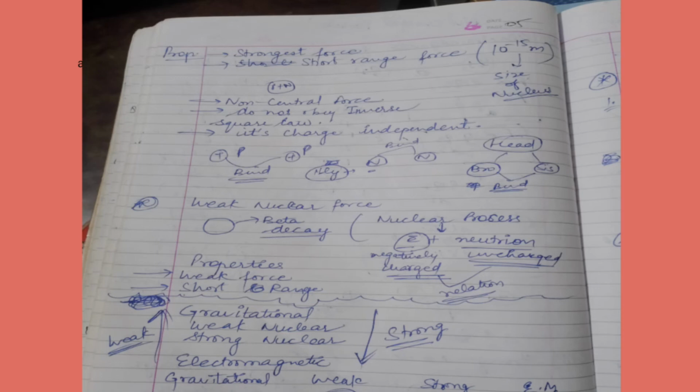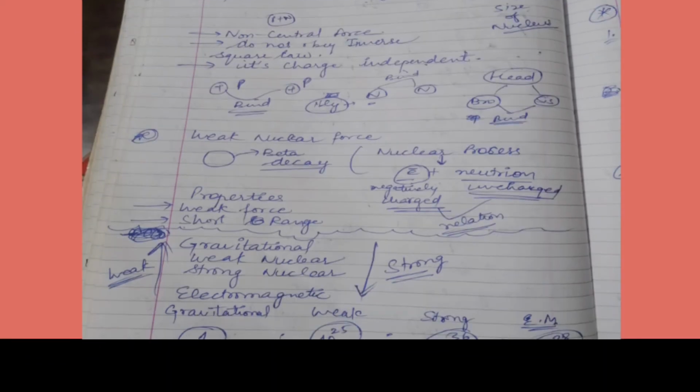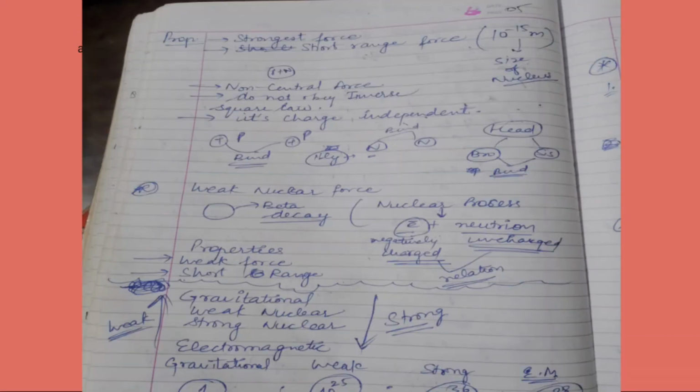Last, we are going to talk about the weak nuclear force. Its properties are: it is a weak force, short range, that's it. It acts in nuclear processes, like an electron, a negatively charged particle, plus a neutron which is unchanged, showing their relation.